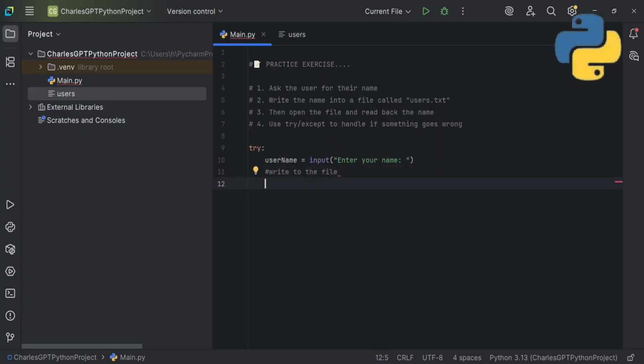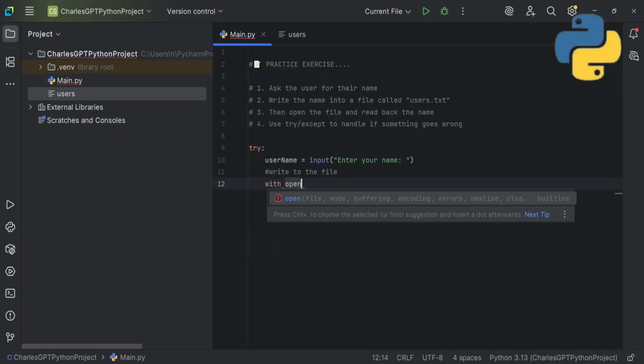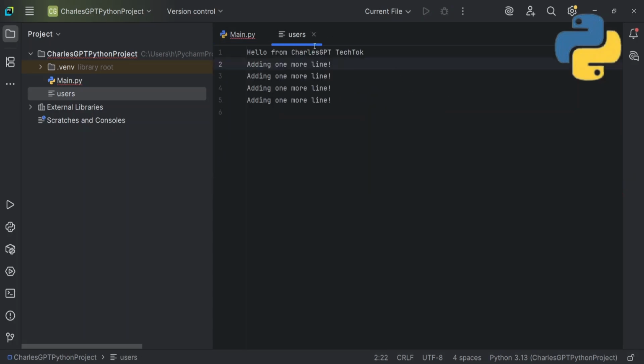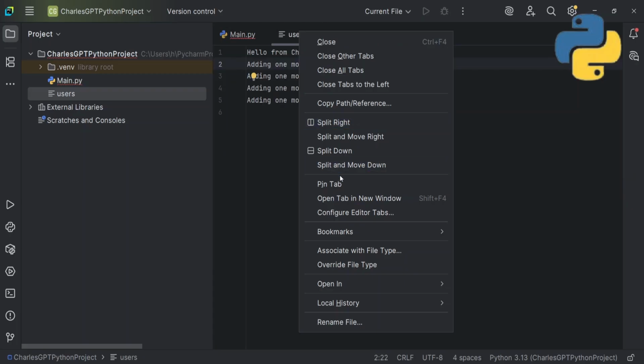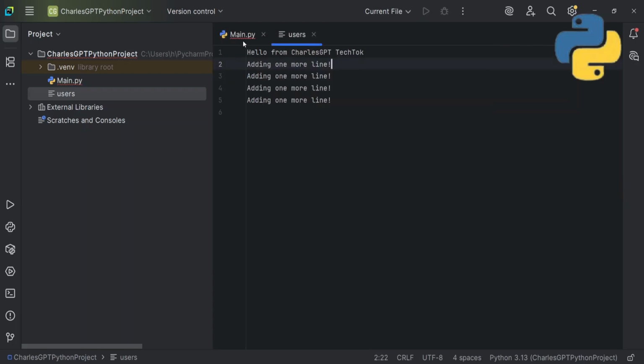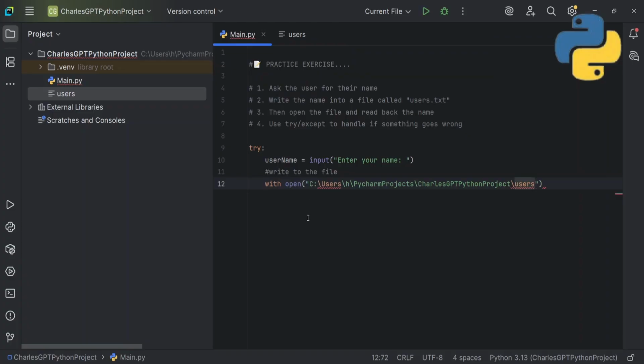The next thing we're going to do is write to the file. I'll use the with, so I won't open and close it explicitly. The file is users.txt, right? So I'll go back here and right click, copy the path reference, and paste it here. I'll now make it a raw string to escape it.